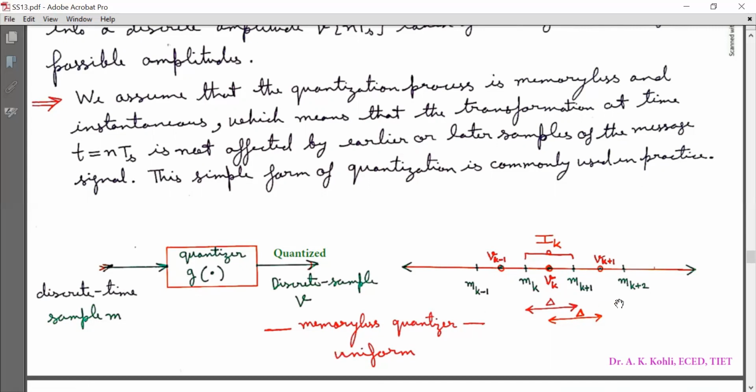Now look at these ranges. That I_k is indicating one range, that is the kth range, that is from m_k to m_k plus 1 and the middle point is v_k in the uniform quantizer. And the distance between point m_k and m_k plus 1 is delta. And as this is a uniform quantizer, the distance between v_k and v_k plus 1 is delta.